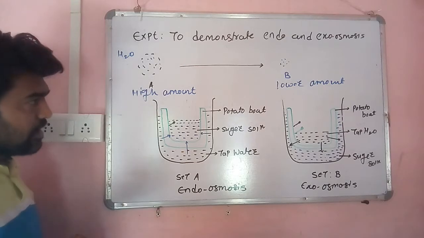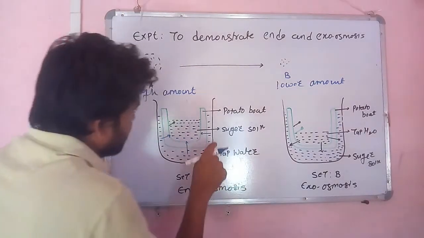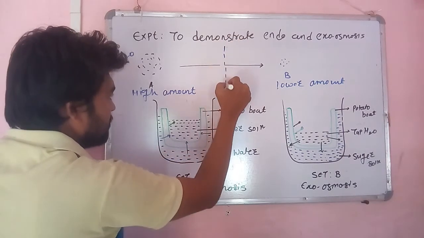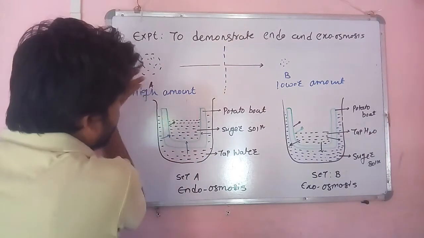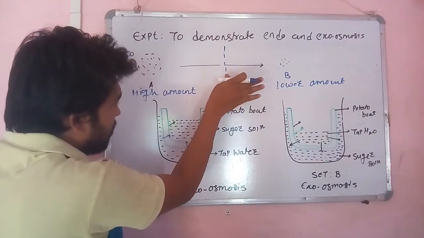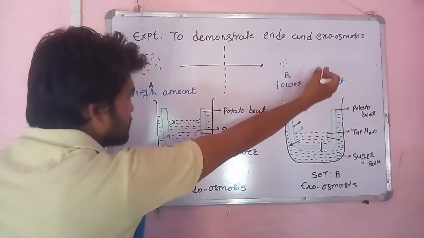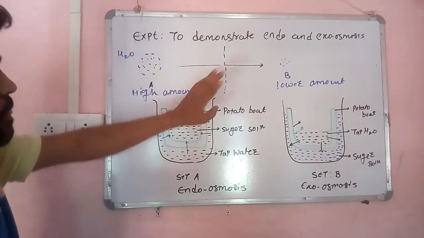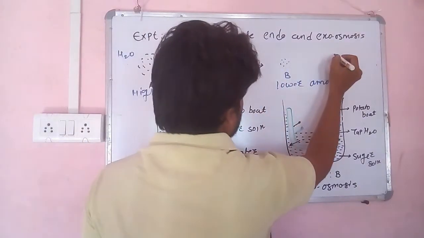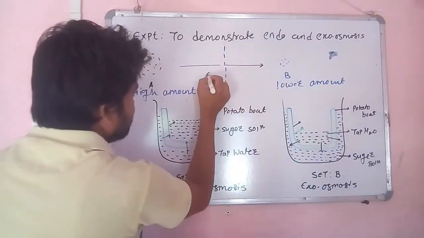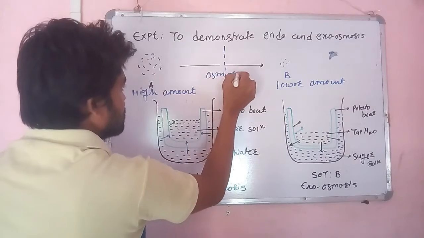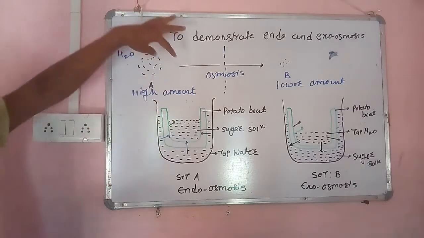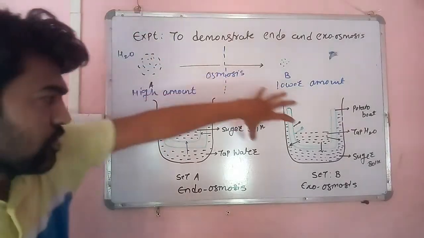But here in our experiment, what is the important thing? A membrane called a semi-permeable membrane. So when this diffusion of water molecules from their higher amount toward their lower amount occurs through a semi-permeable membrane, then it is called osmosis. Now just with this knowledge you can answer this setup.